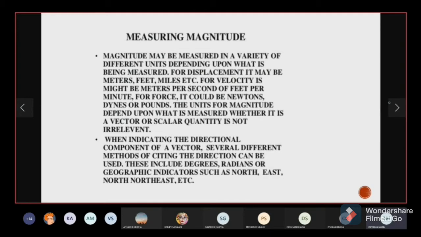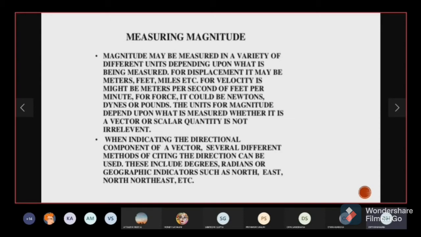Now, when we are talking about a vector, what do we mean by its magnitude? It will have a magnitude and a direction associated with it. So the numerical value associated is called its magnitude. So if I'm talking about 10 Newton of force, then that 10 Newton would be the magnitude of force. It could be in any system of units, MKS, CGS, FPS. So magnitude could be in any unit.